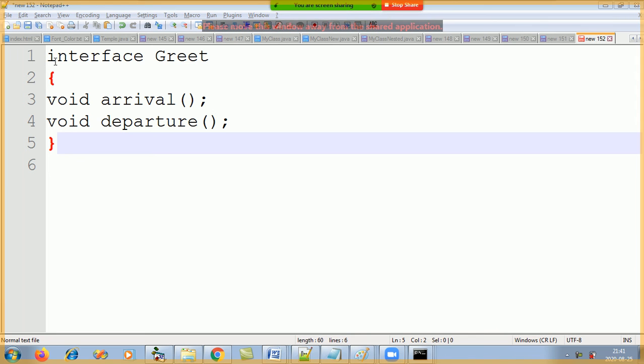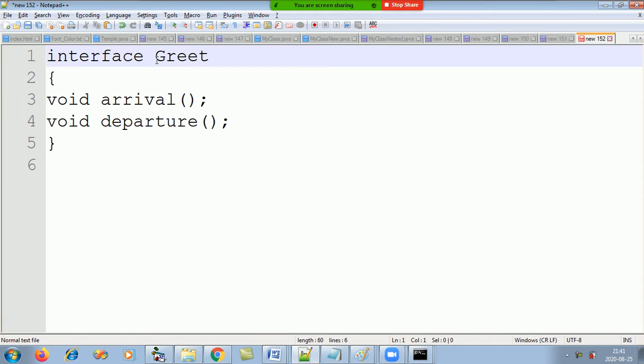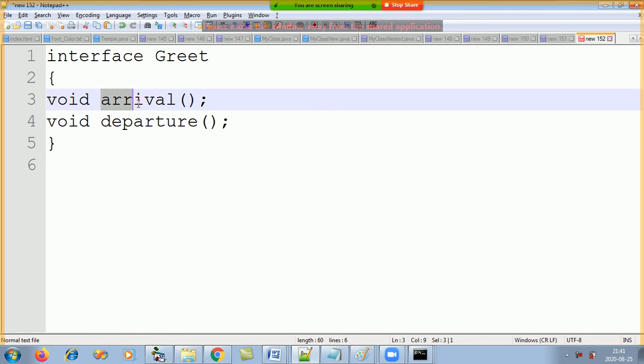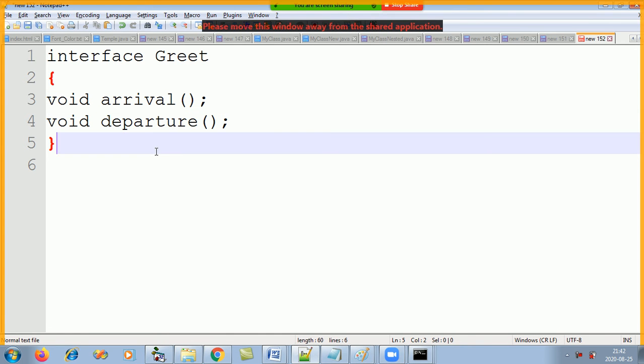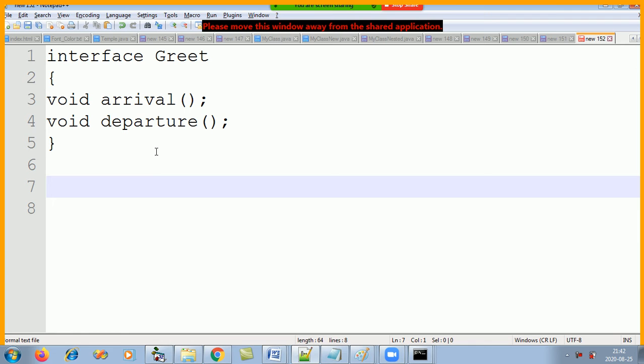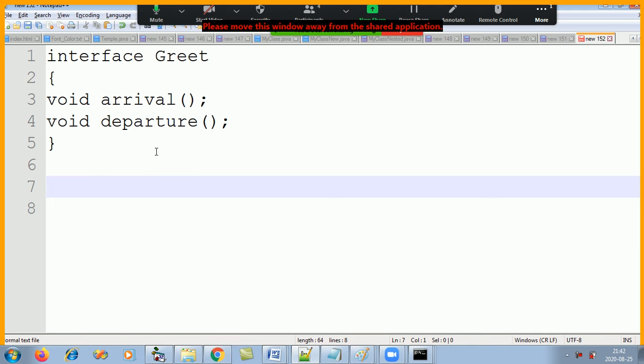So today we will have an interface by the name greet, and we have two empty functions in that by the name arrival and by the name of departure. Okay, so what do we greet on arrival and what do we greet on departure?